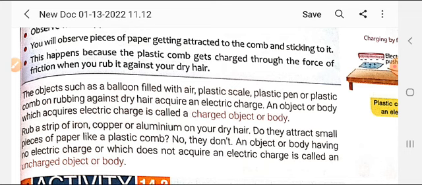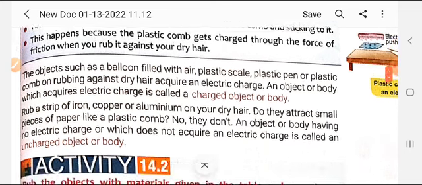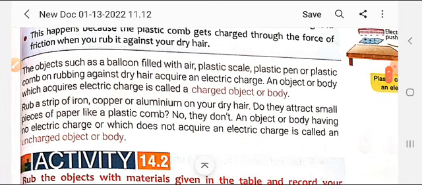Now student, rub a strip of iron, copper or aluminum on your dry hair. Just check it. Do they attract small pieces of paper like plastic combs? No, they don't.